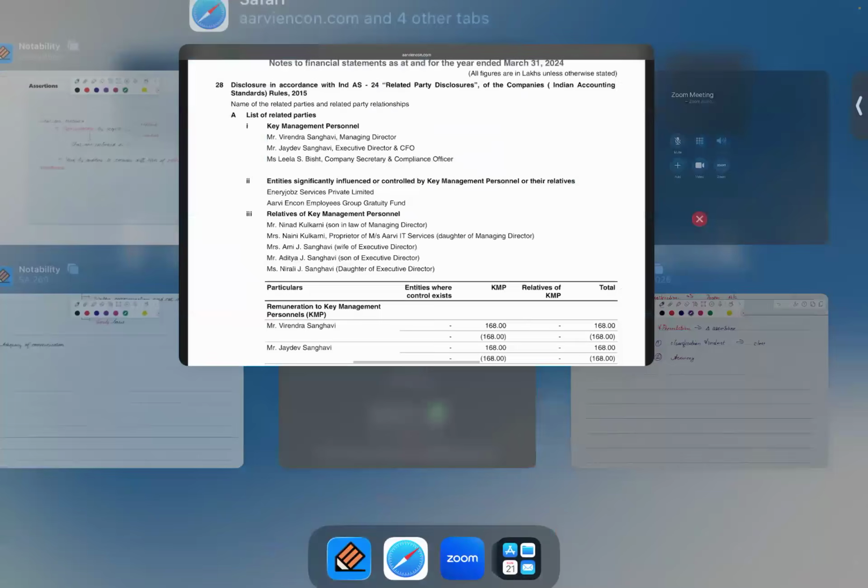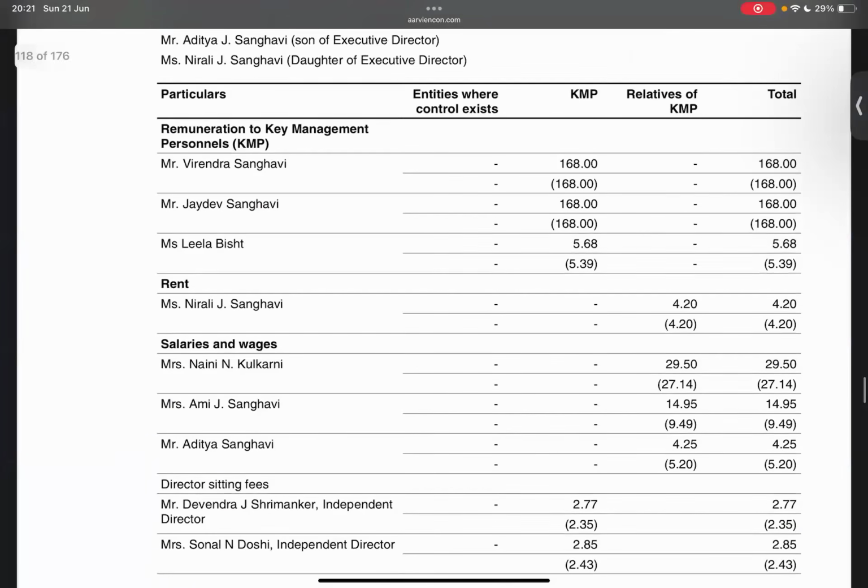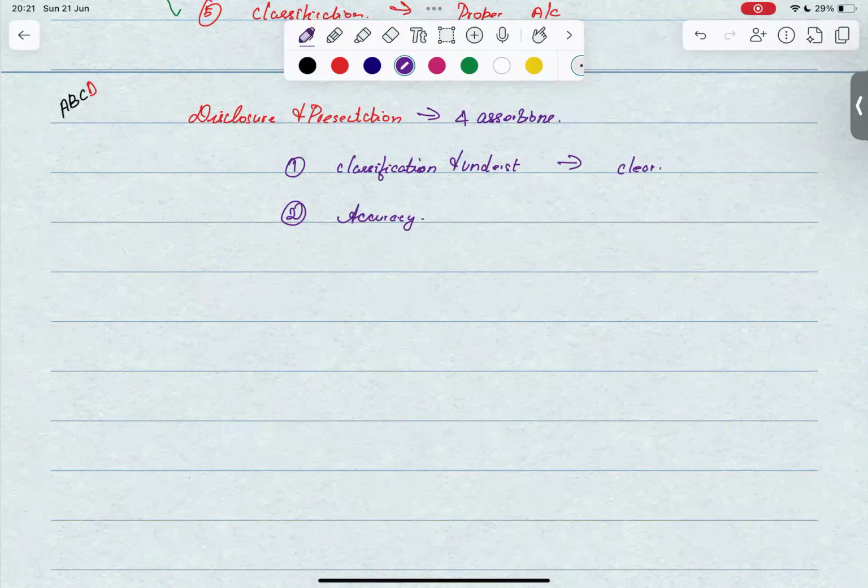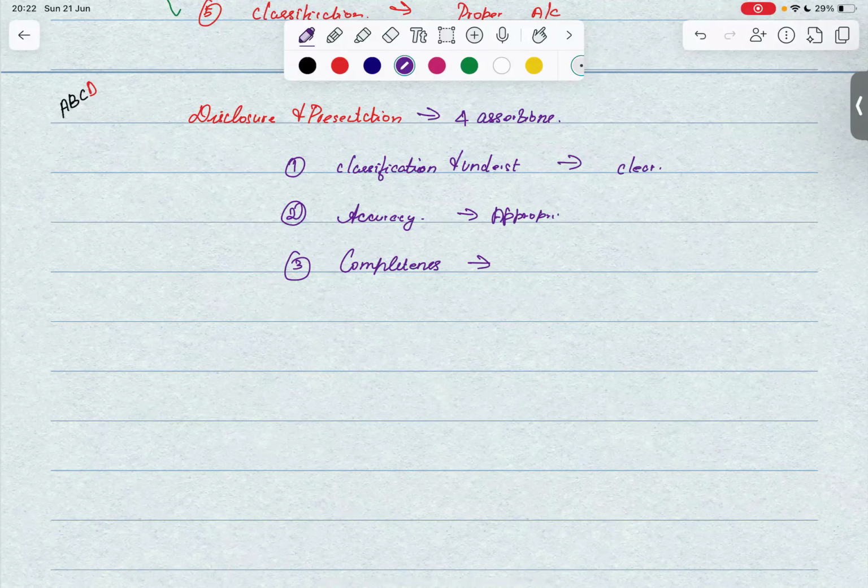Number two is accuracy. Now, as you can see here, we have the transactions with the related parties during the year, right? So all these amounts, let's say we have the remuneration to KMP, Mr. Virendra Sagavi, we have 168 lakhs. All these amounts, whatever is being provided here, should be accurate. That is, it should be appropriately recorded. Okay. Third one is completeness. That is, everything that should have been disclosed should have been disclosed.